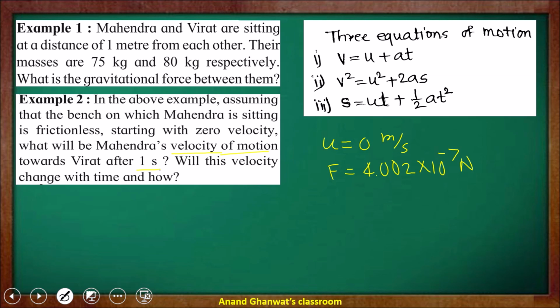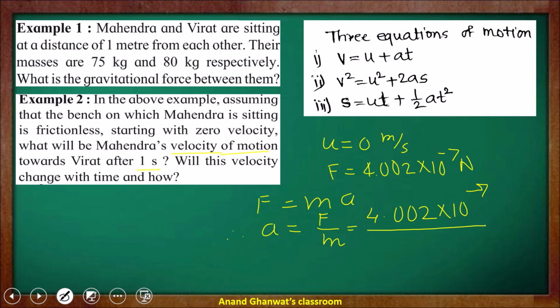For that we know that F is equal to ma. Therefore the formula for a is F upon m, and the force is 4.002 into 10 raised to negative 7 upon m. Since we are calculating Mahindra's velocity, the mass of Mahindra is 75.